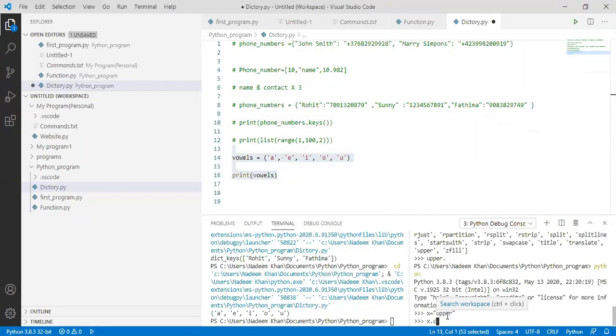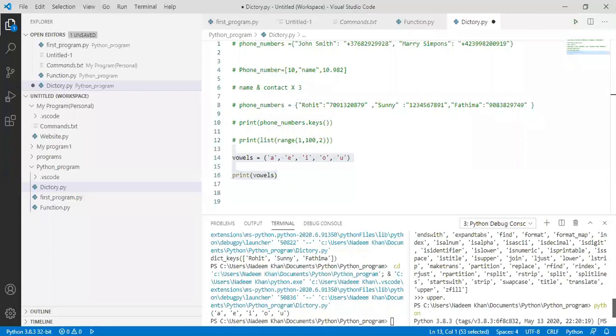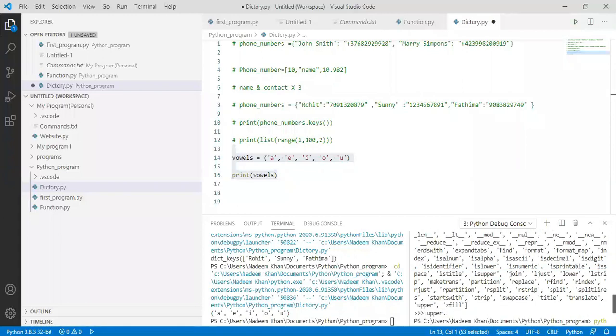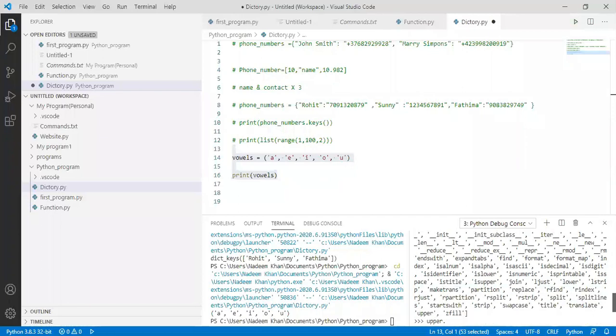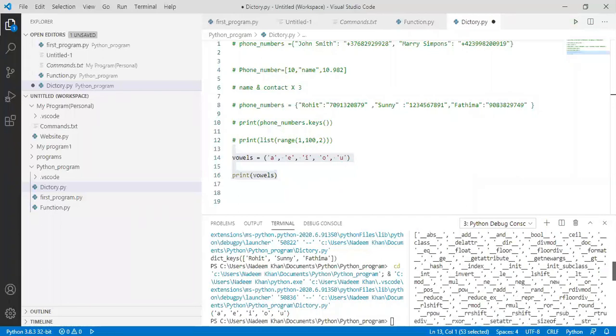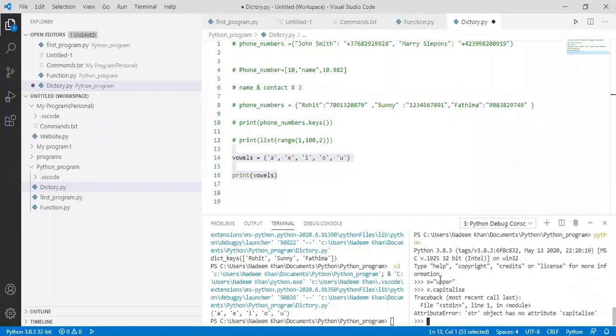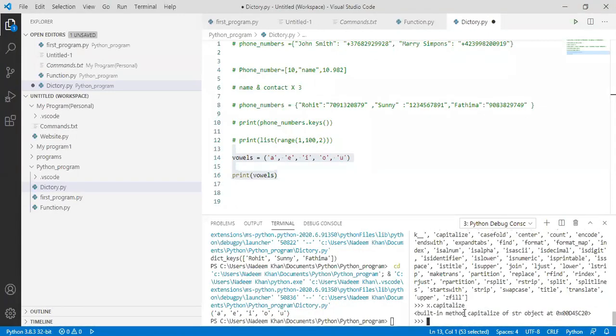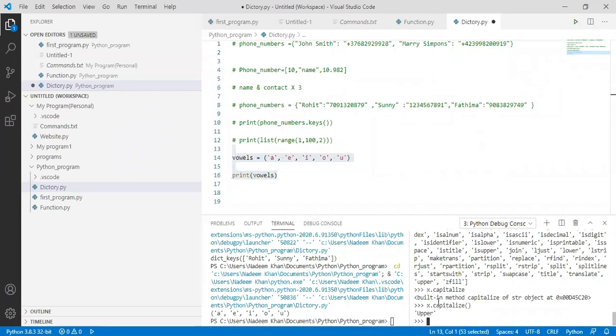So I will write x dot capitalize. See, the U part here has become capital.